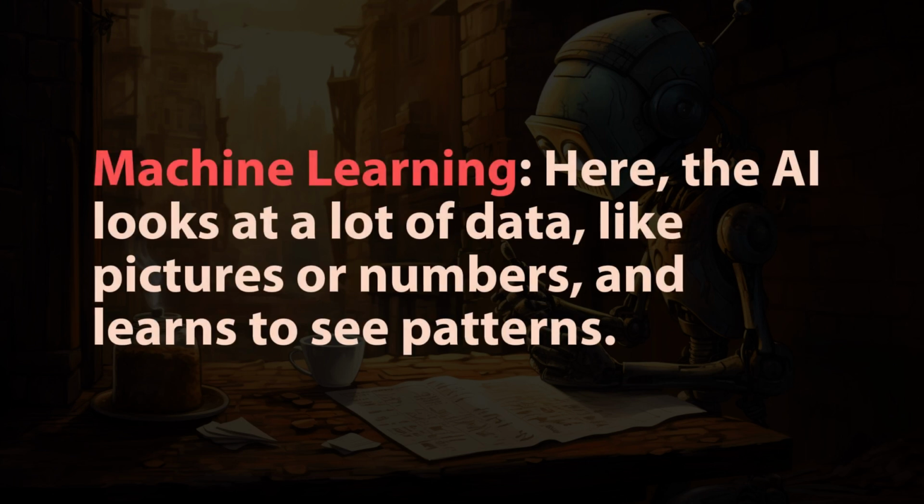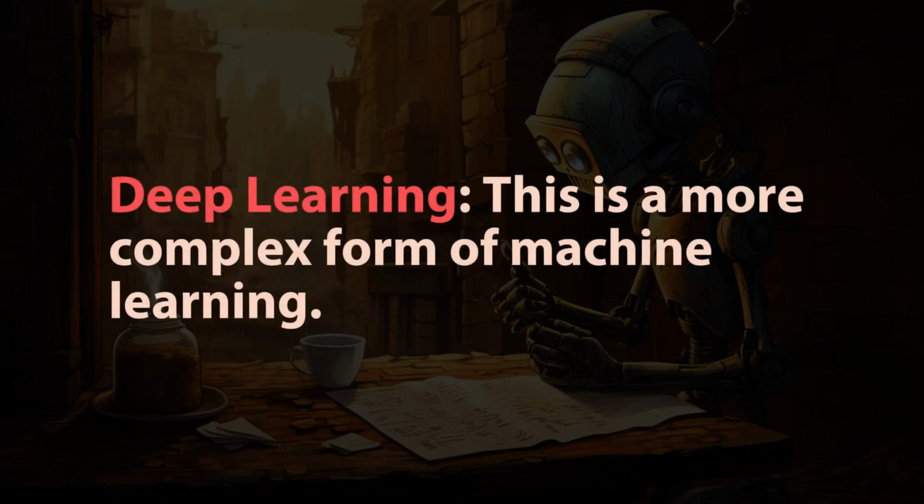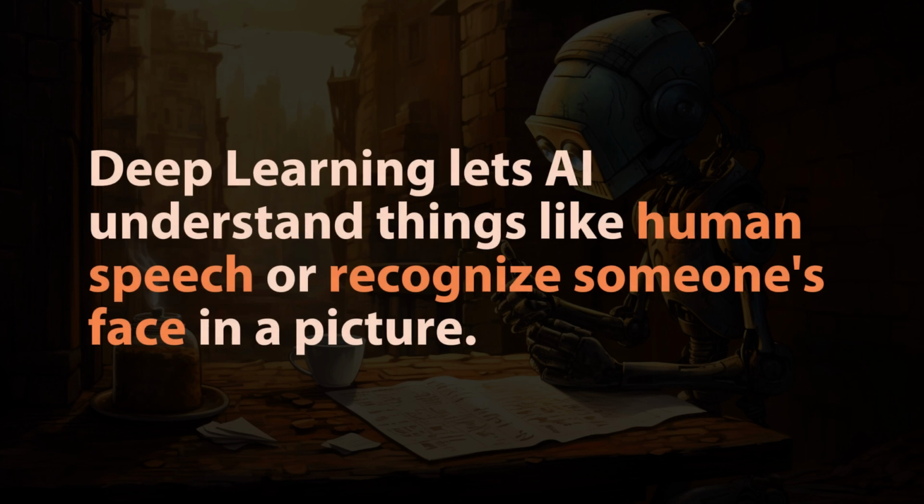First, machine learning. Here, the AI looks at a lot of data, like pictures or numbers, and learns to see patterns. For example, it can learn to tell if a photo has a cat or a dog. Second, deep learning. This is a more complex form of machine learning. It uses something called neural networks, which work a bit like our brain. Deep learning lets AI understand things, like human speech, or recognize someone's face in a picture.